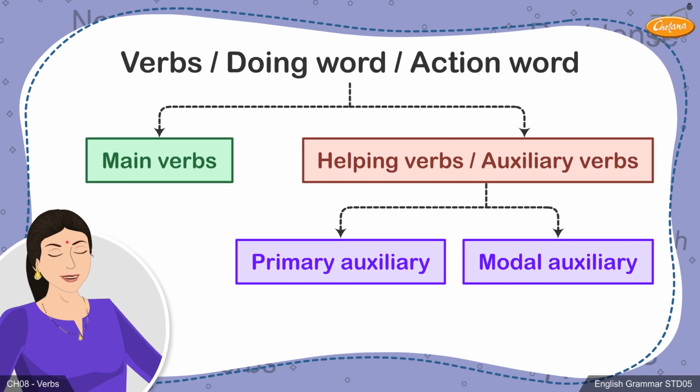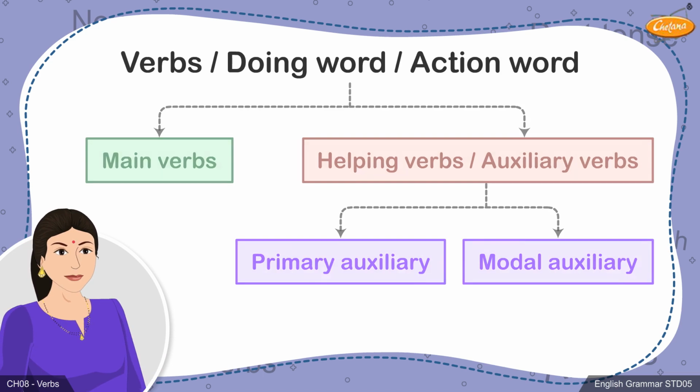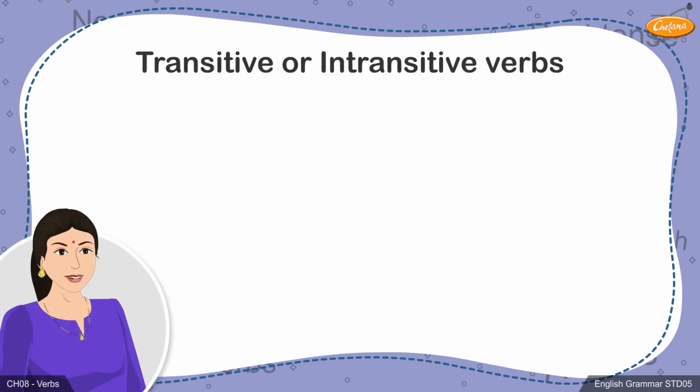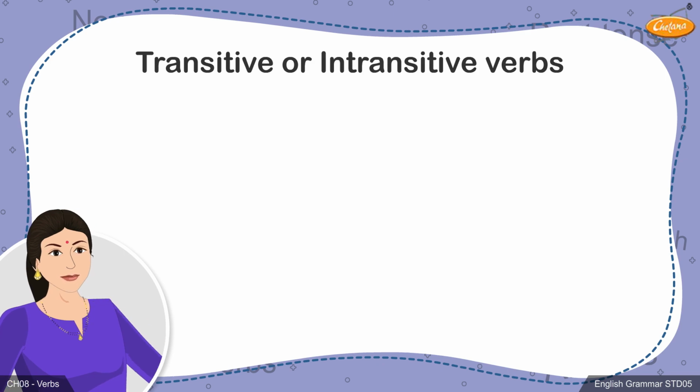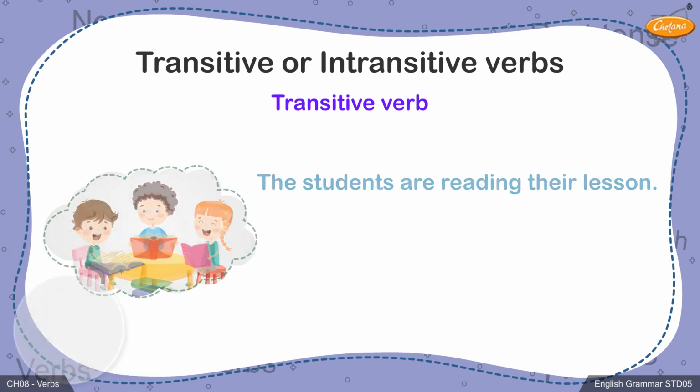Students, now that we have defined a verb or an action word and also seen its kinds, in this session, you will be learning about another category of verbs, that is transitive and intransitive verbs. Let's understand the concept of a transitive verb with an example. The students are reading their lesson.